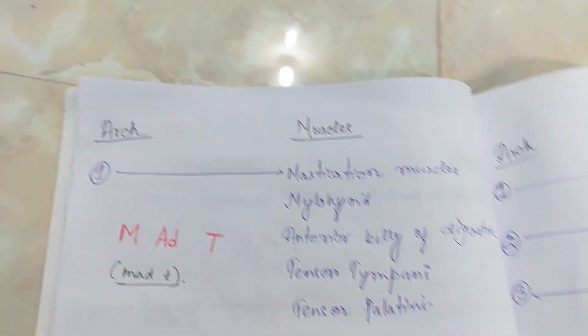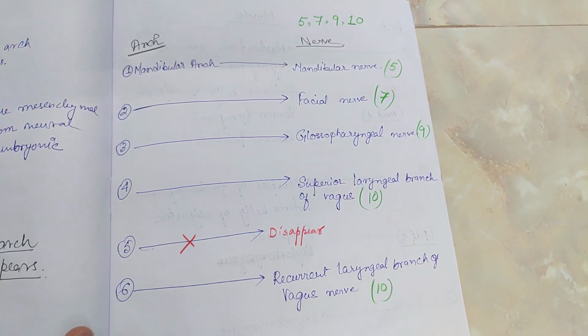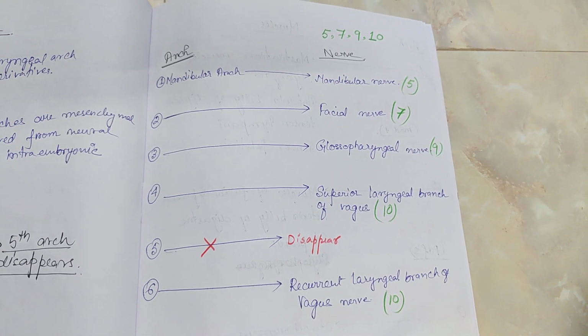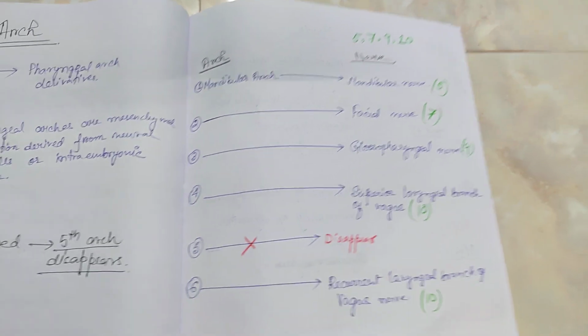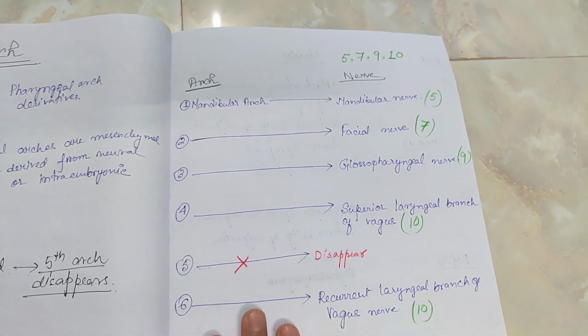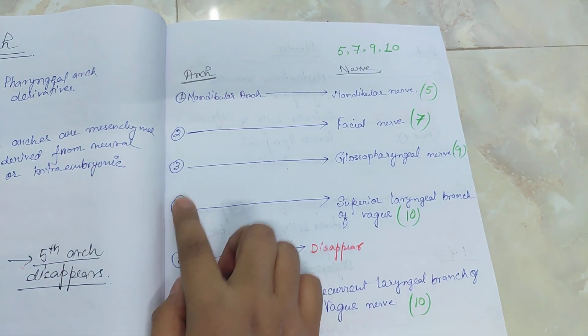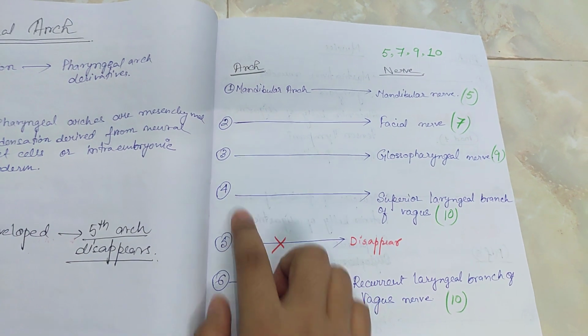So I will repeat the things once more. Derivatives: there are 6 arches, the 5th arch disappears, and the components derived from these arches are nerves, muscles, arteries and cartilages and bones. Okay, now nerves are 5, 7, 9, 10: first, second, third, fourth and sixth, fifth disappears.